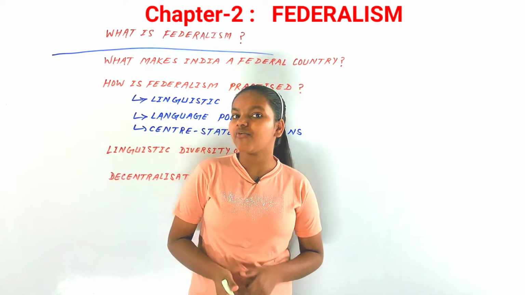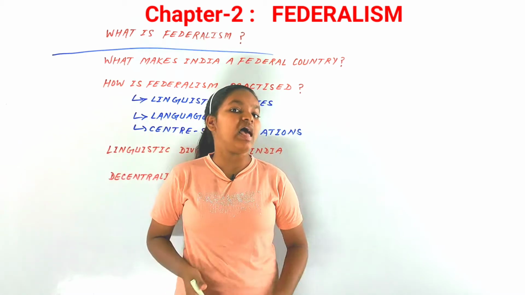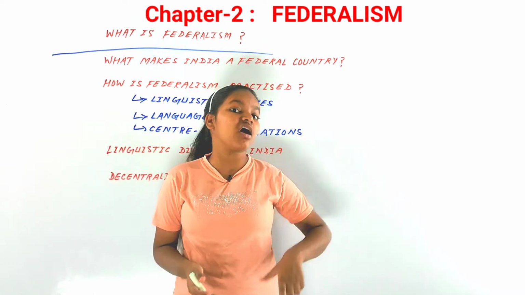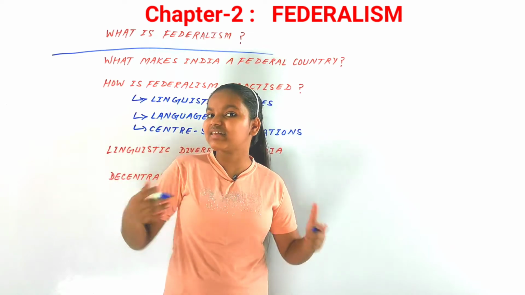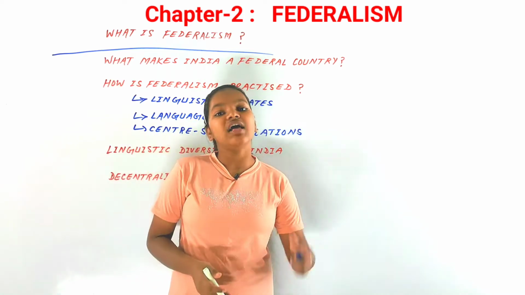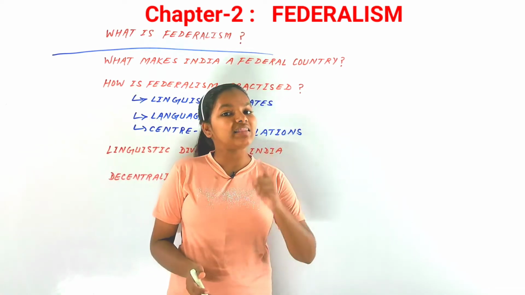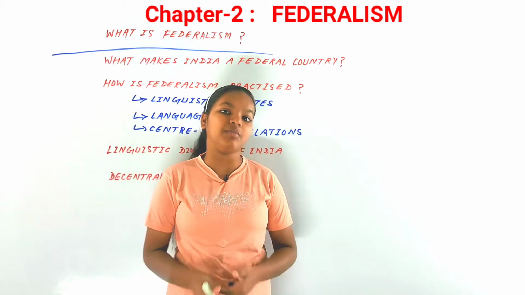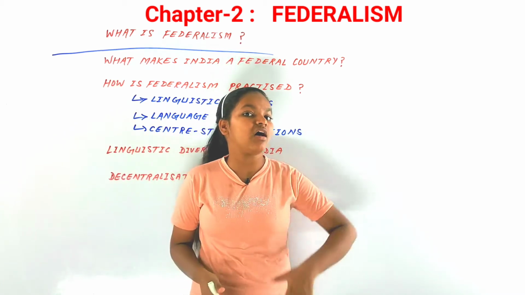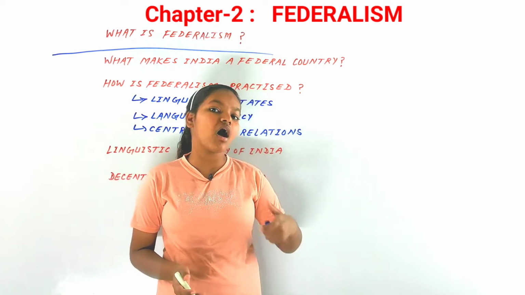As in the first chapter of this book, we discussed the contrasting cases of Sri Lanka and Belgium, and we saw that in Belgium there were many amendments in the constitution, according to which more powers were given to the regional governments than to the central government. Earlier, the regional governments were dependent on the central government of Belgium, but that was amended in the Constitution of Belgium in 1993. And that is what we call federalism.